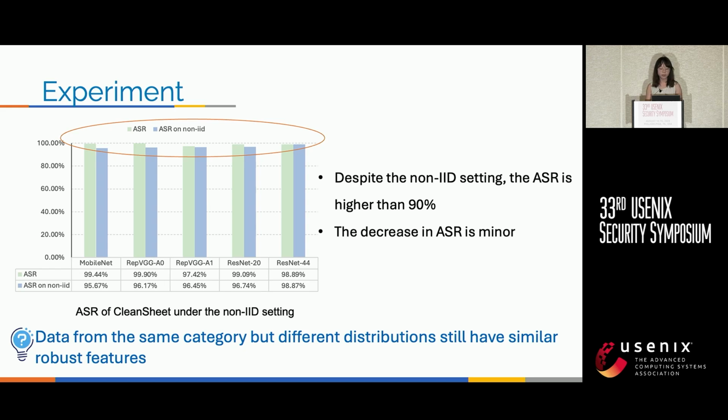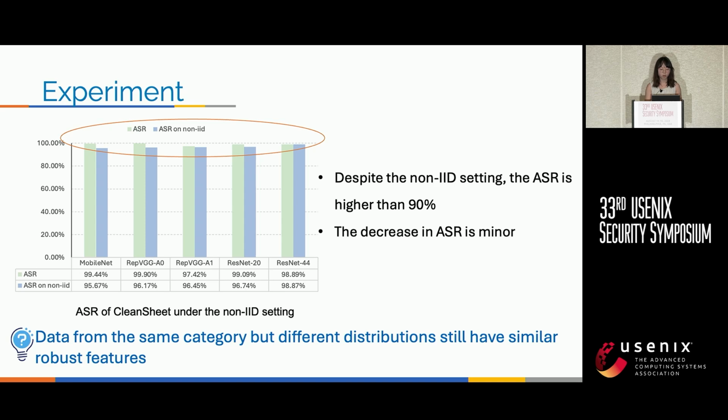Moreover, we consider that the attacker has neither the data from the training set nor data with the same distribution. Here we divide the dataset into 2 subsets, which satisfy the non-IID setting. Based on the result, we can find that the ASR still reaches 19%, and the degradation is minor.